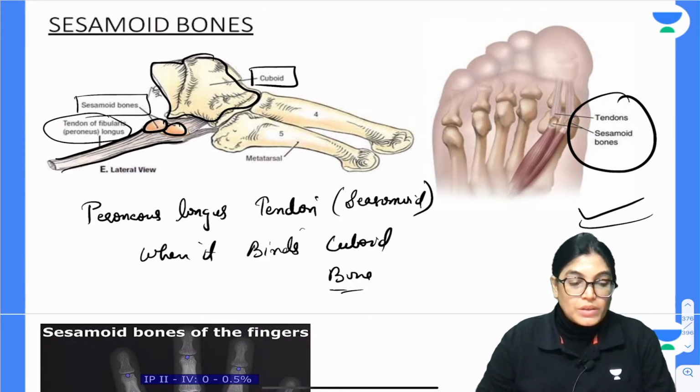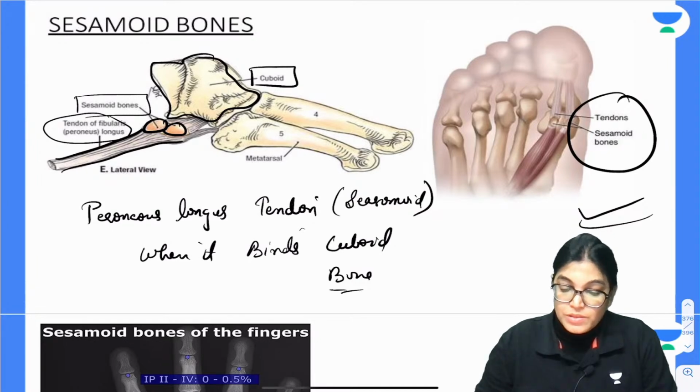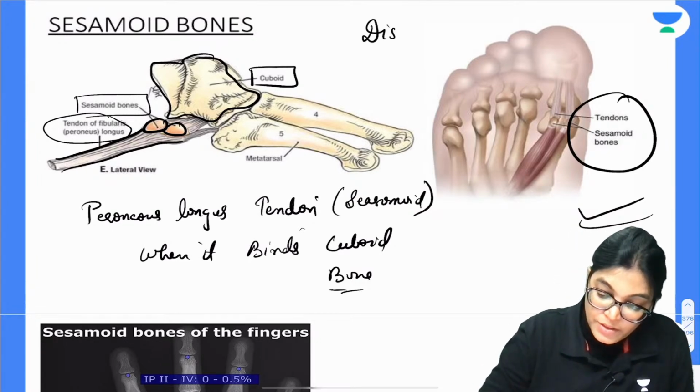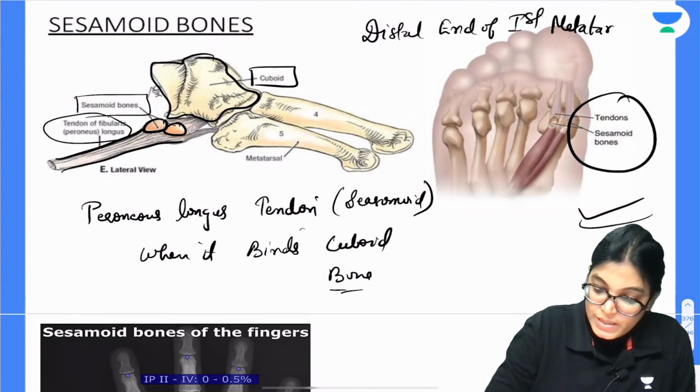So actually in the foot we have got two sesamoid bones, another two sesamoid bones that are located at the distal end of the first metatarsal. So at the distal end of first metatarsal, write down: distal end of first metatarsal bone contains two sesamoid bones.